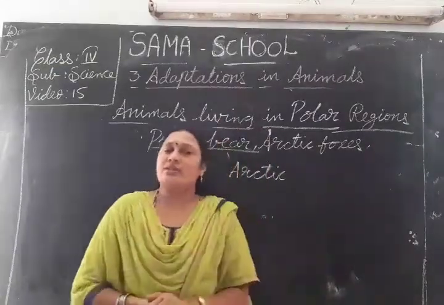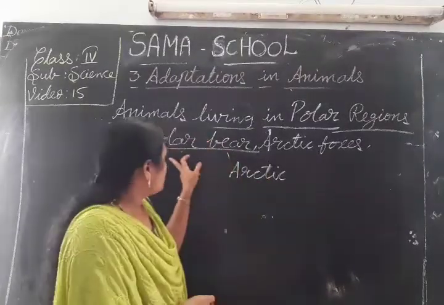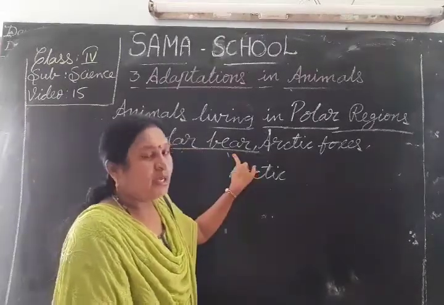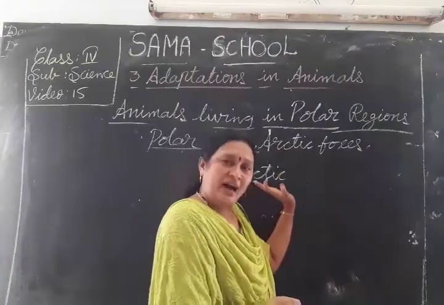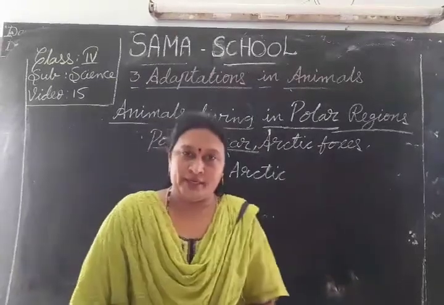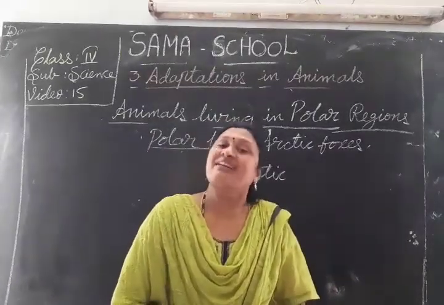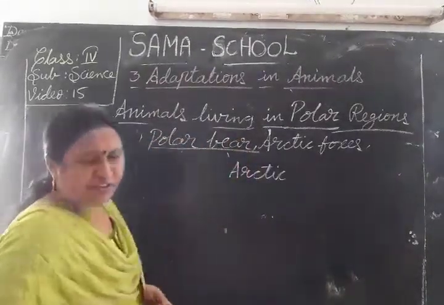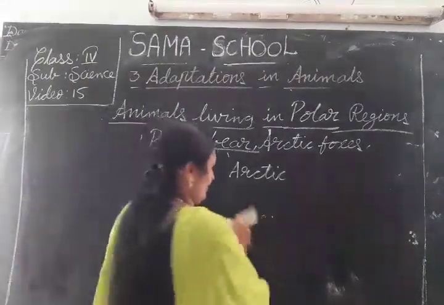We can find these animals in those places. Okay children? So these polar bears, where do we find them? In the North Pole of the Arctic region. And penguins in the South Polar region, the Antarctic region. So those are very far away from our India. We cannot see these animals in our surroundings.